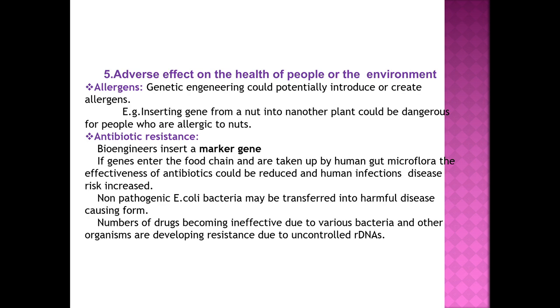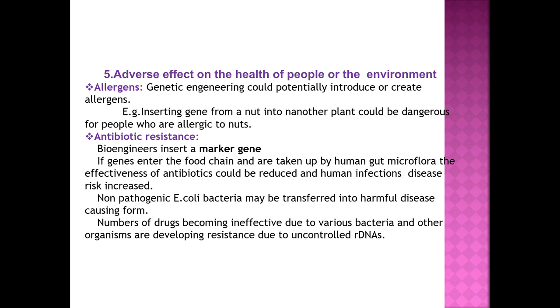If the people which are allergic to peanut, they consume the genetically modified crop which contains the genes from the peanut, are able to show some of the allergic reactions to the genetically modified food. So this is one aspect, that is allergy is also caused on the human health.